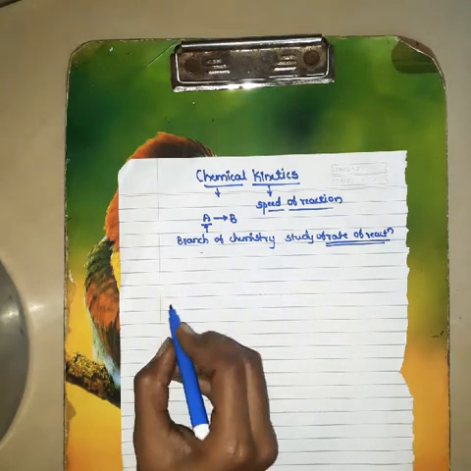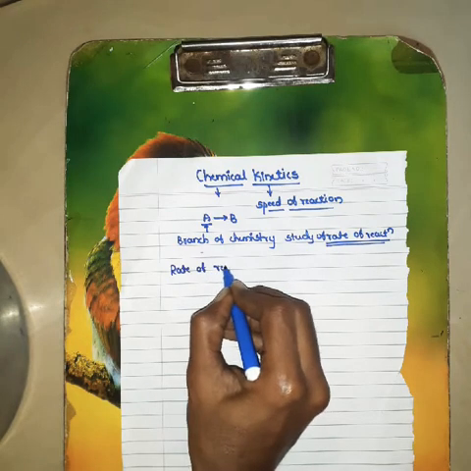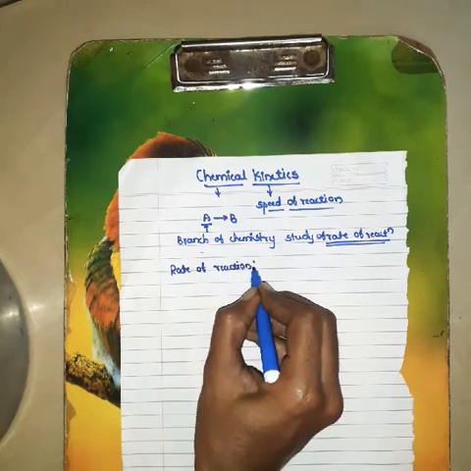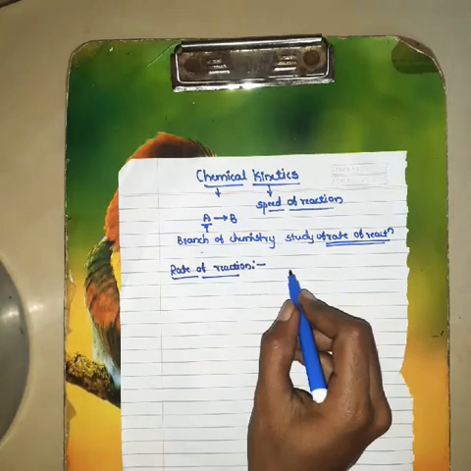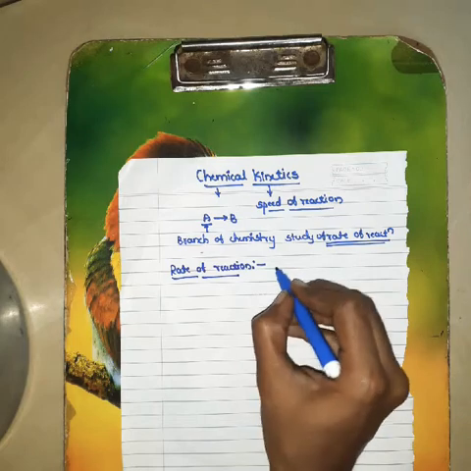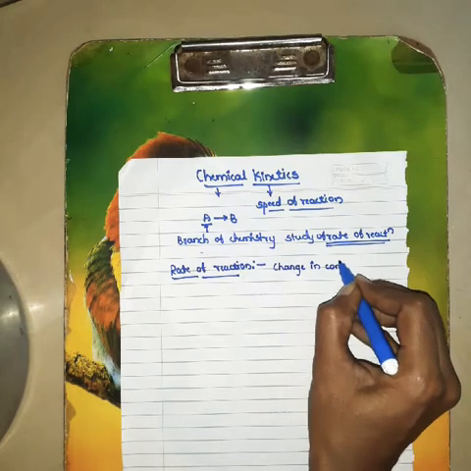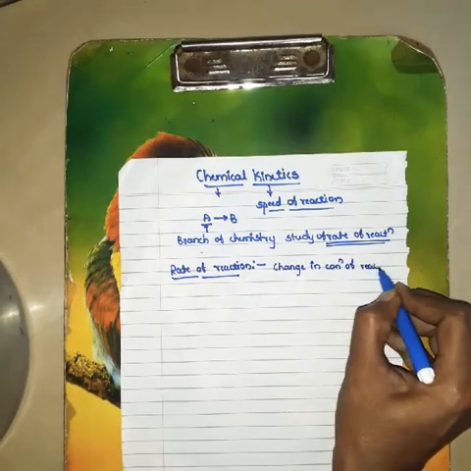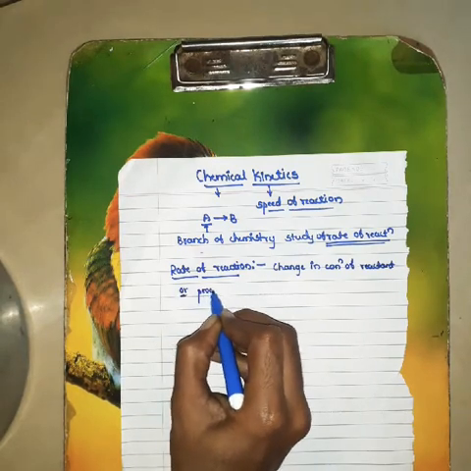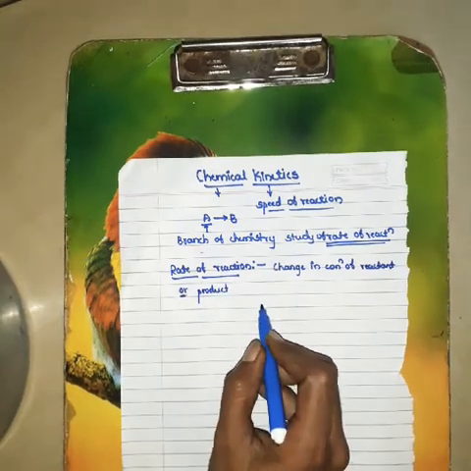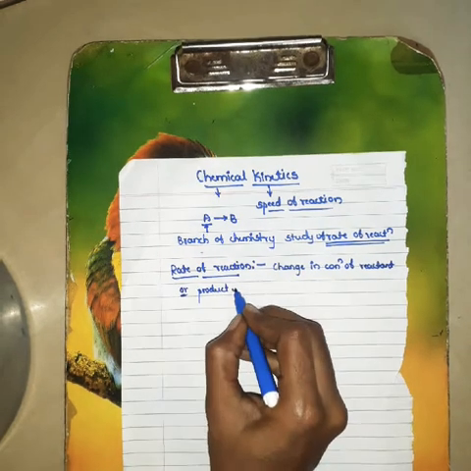What do you mean by rate of reaction? Rate of reaction means the change in concentration of a reactant or a product with time.